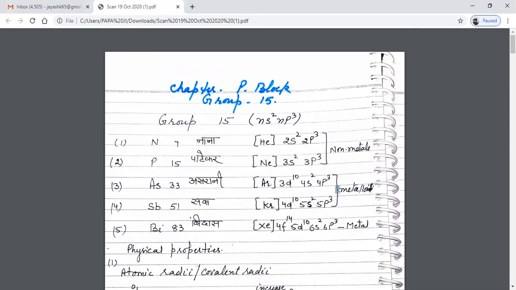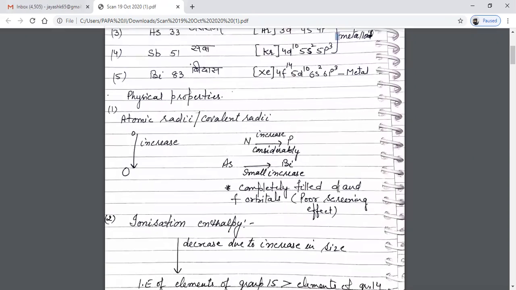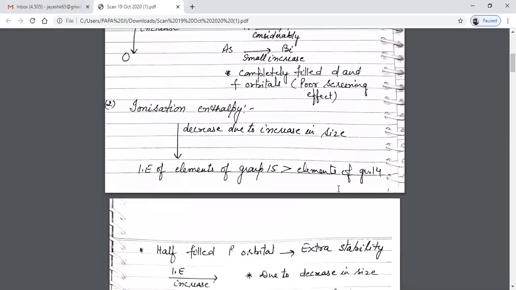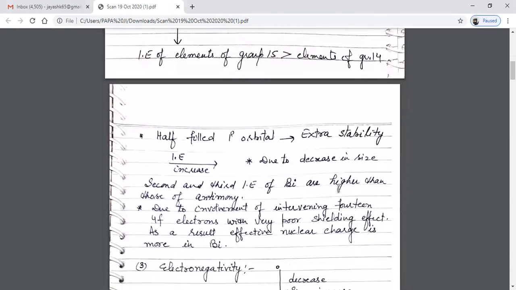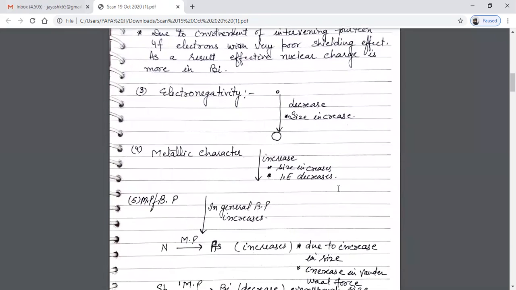Then is electronegativity. Electronegativity, you all know, it is the tendency of an atom to attract the shared pair of electrons. And the electronegativity, as we go down the group, it decreases. Why? Because of the increase in the size. Nitrogen is maximum electronegative here. Electronegativity is 3.